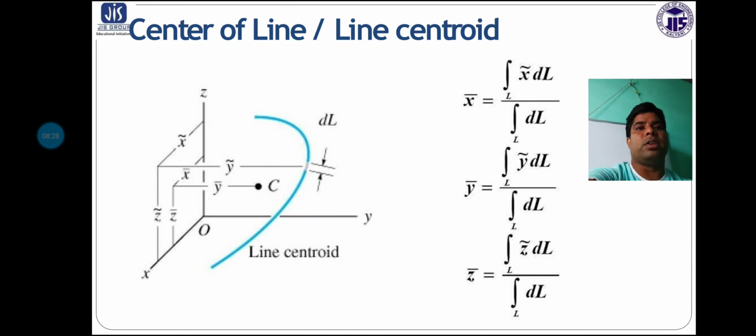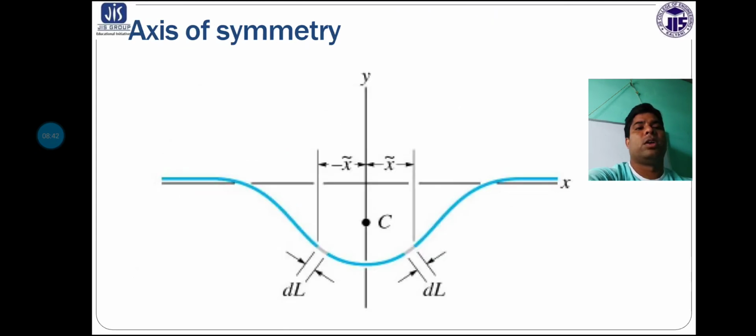Center of line or line centroid. In this regard we have discussed x bar is equal to the integral of x dL by the integral of dL, and the limit will be L. And axis of symmetry. So axis of symmetry means symmetrical. One term is very important, that's symmetrical.